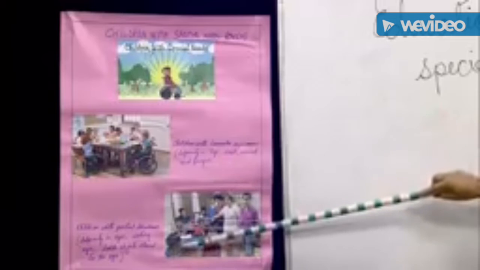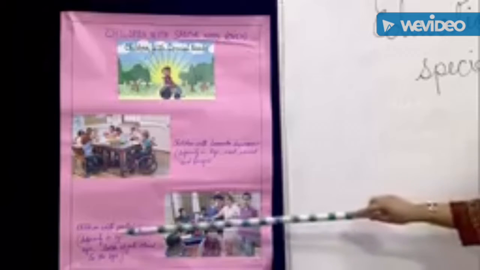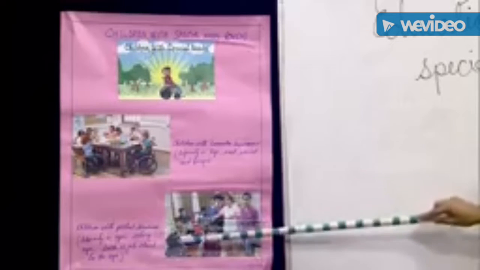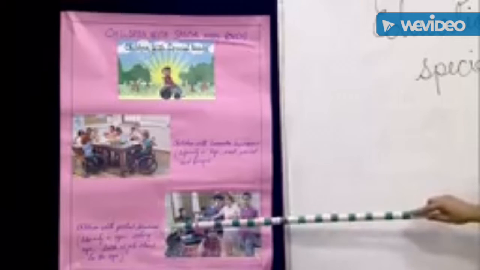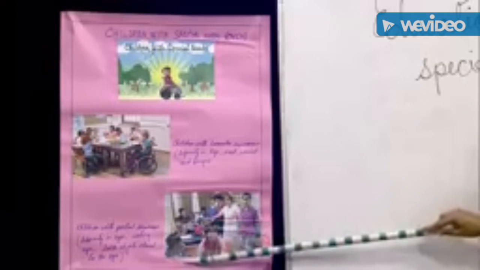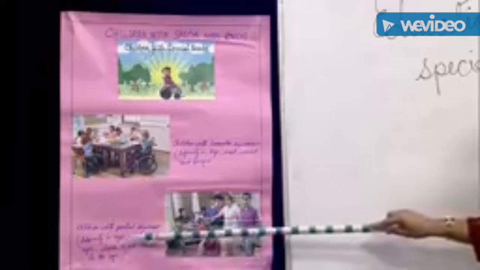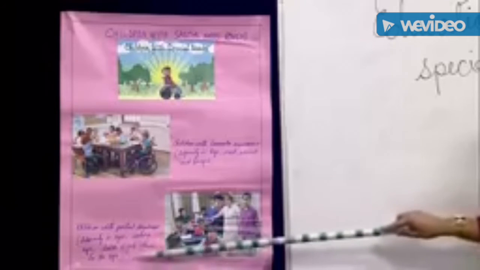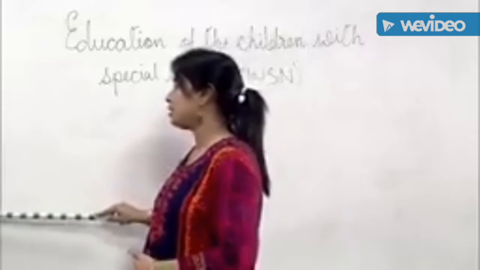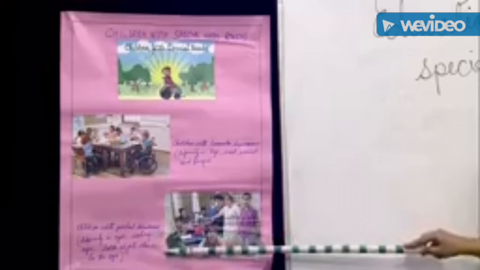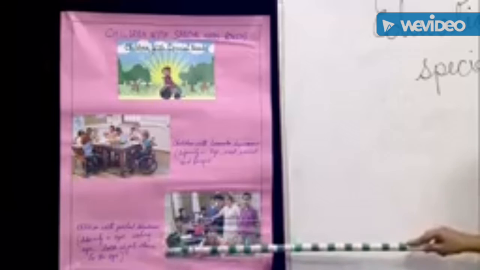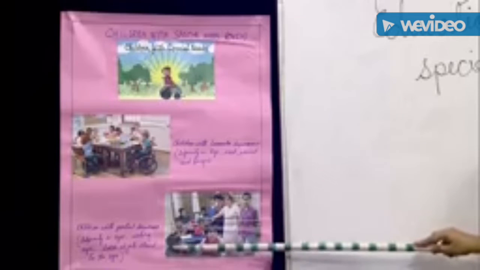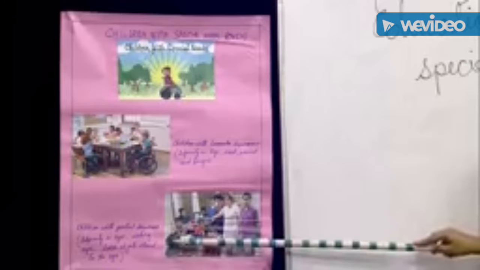In the other picture, learners, just take a look at this picture. Here, I have pasted one picture of children with partial blindness. The main features of children with partial blindness are deformity in their eyes, watery eyes, and holding objects close to the eyes. These are the basic features of children with partial blindness, identifying which is very important for you while you are dealing with them in the classroom.